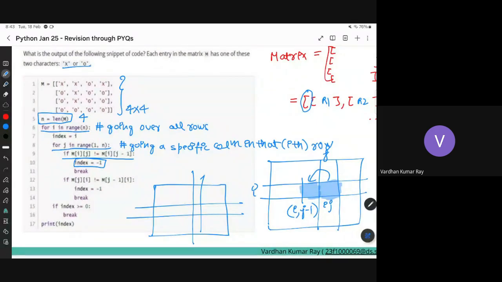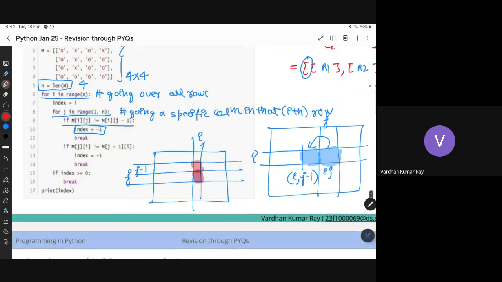And here, instead of looking over the ith row, I'm looking at the jth row and ith column. I'm checking if the element at the jth row and ith column is equal to the element at the j minus 1th row and ith column, right?